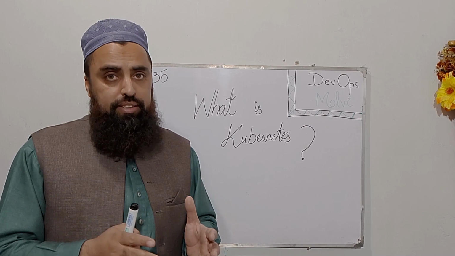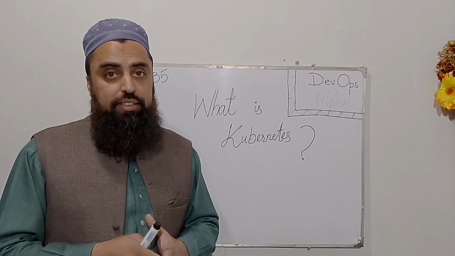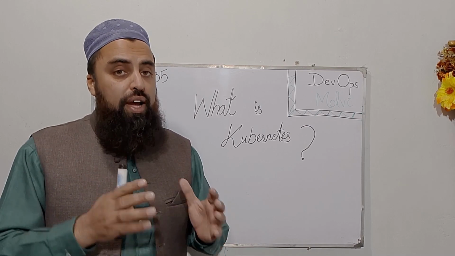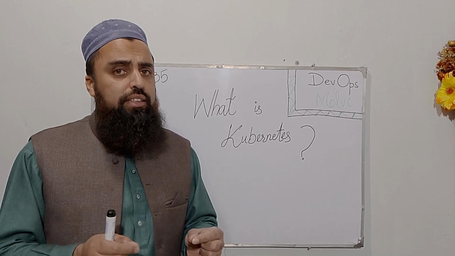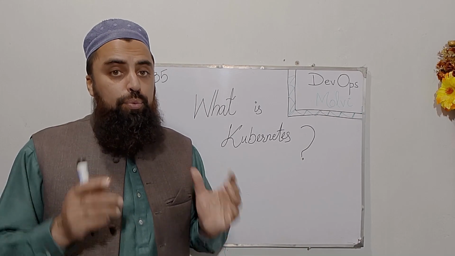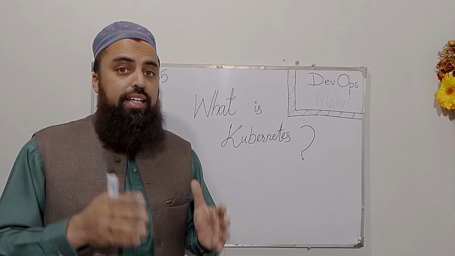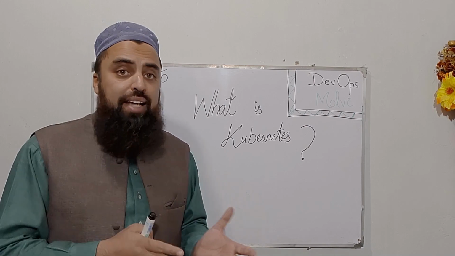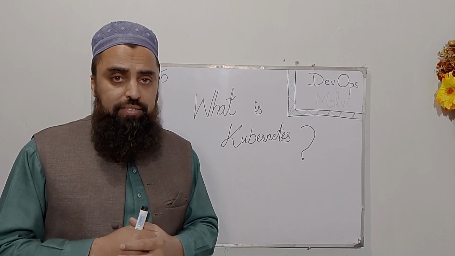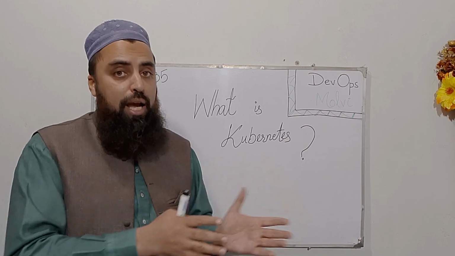Now, each container contains our application. So we can say that when we have thousands of containers running applications and they are now shipped or managed, they must need a captain, right? So Kubernetes is the captain.